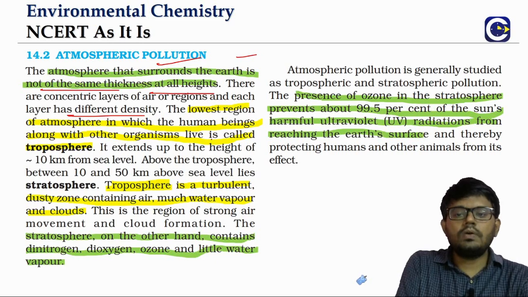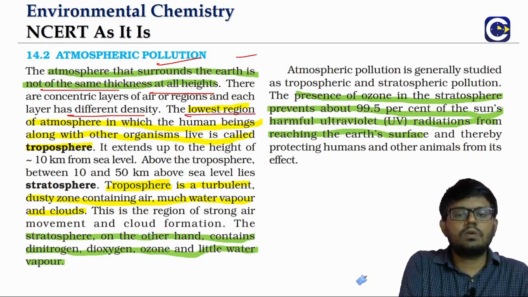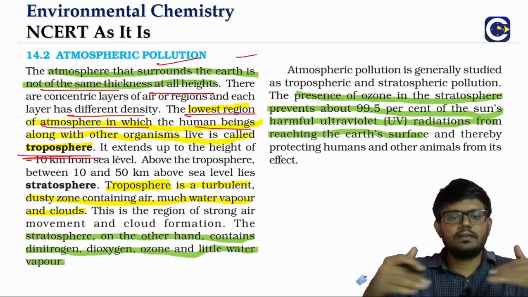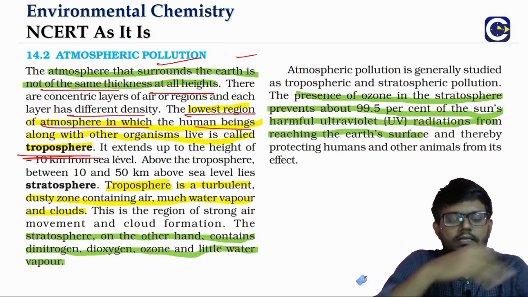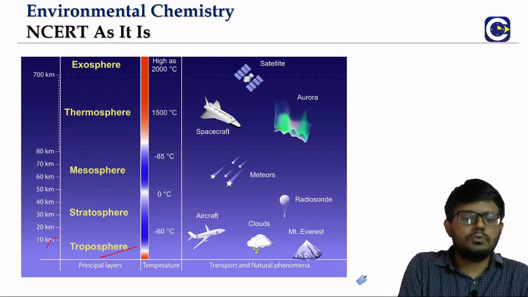But the lowest region, the layer that is just above the surface of the earth, is what we will be calling the troposphere. In fact, that is where human beings and all the other organisms will be. So the troposphere is what? It is up to 10 kilometers.